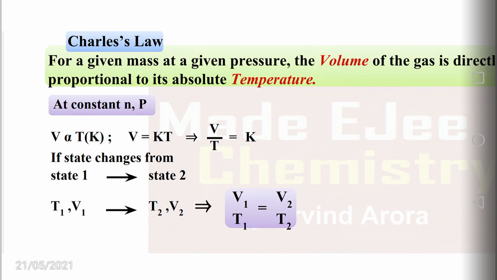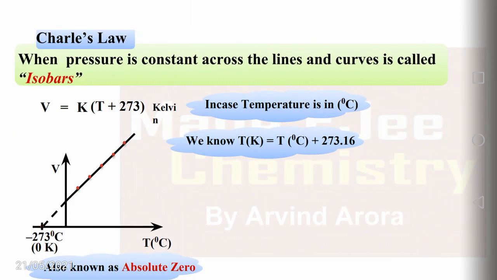That means the ratio of volume to temperature is always a constant. When the pressure is constant, the lines and curves are called isobars. The curve obtained by plotting volume versus temperature at constant pressure is called an isobar.